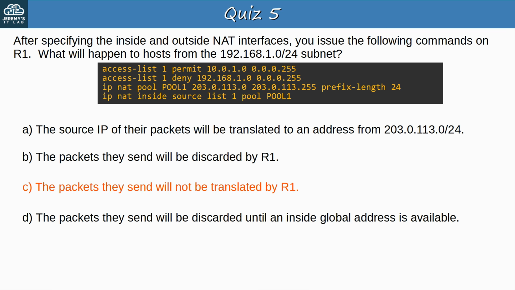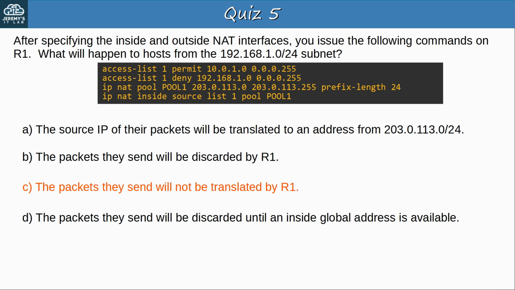The packets they send will not be translated by R1. When an ACL is used to identify which traffic should be translated, such as in dynamic NAT and PAT, packets permitted by the ACL will be translated, and packets denied by the ACL won't be translated. Even though the ACL denies the packets, it doesn't mean the router will drop the packets, it just won't translate them. Okay, that's all for the quiz.